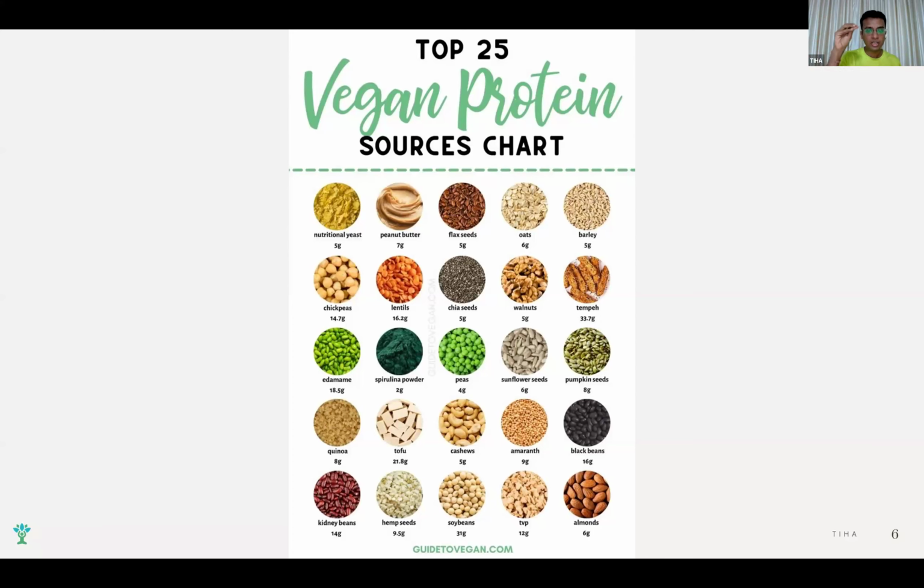So eat a variety. Some day eat peanut butter, some day eat flax seeds, some day oats खालो आप, some day have chia seeds, some day have lentils, some day have tofu. Eat a lot of variety. Eat as per season also. जैसे अभी the monsoons have come now, so you can add a bit of nuts to your diet. गर्मी में nuts नहीं खाना चाहिए. Just an example. So eat as per season, eat as per your own biology, what you are able to digest.